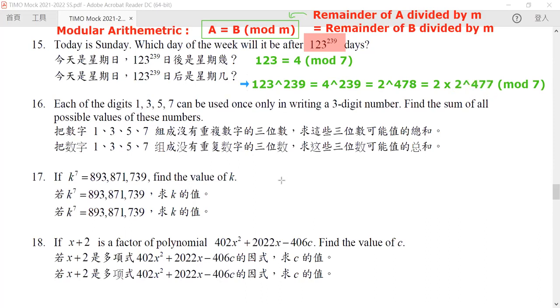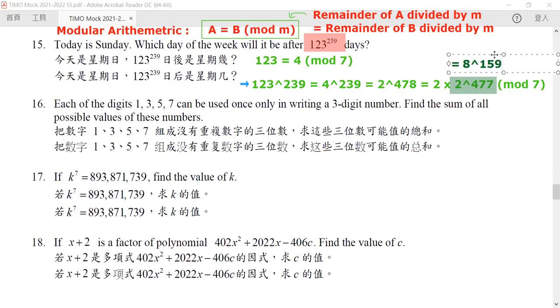Because 477 is actually a multiple of 3, this number is exactly the same as 8 to the power 159.